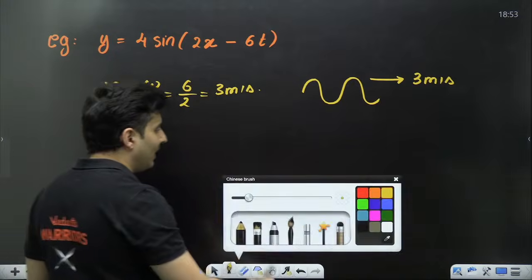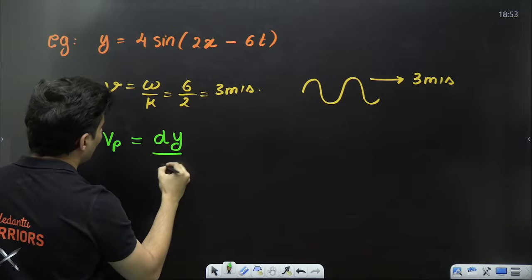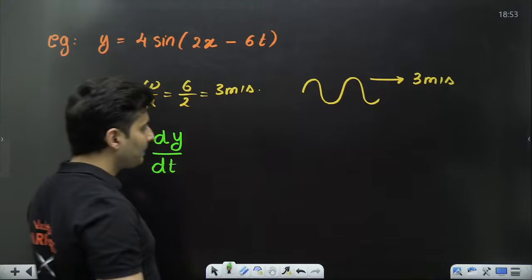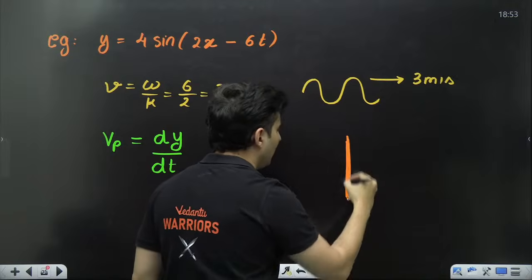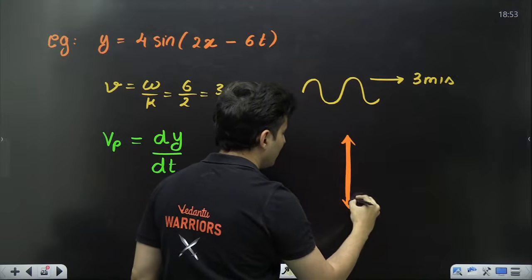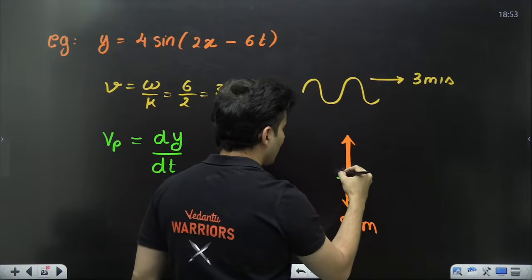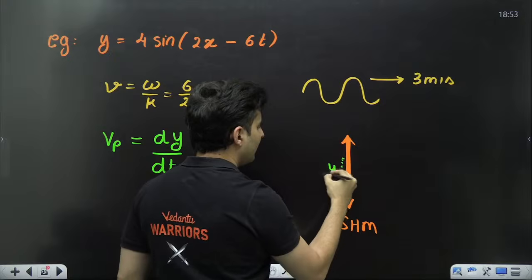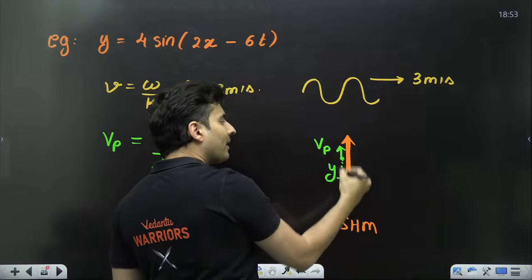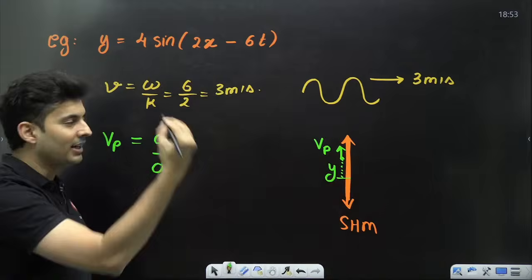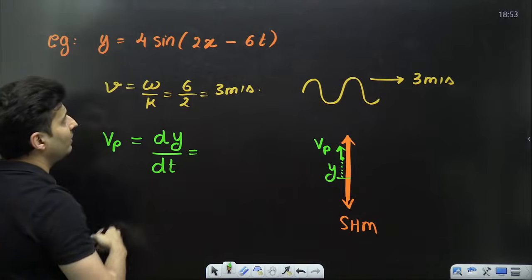So when you find particle speed, my dear students, it's basically differentiating the y coordinate with respect to time. Because the particles are going up and down, just performing simple harmonic motion. At any instant, if a particle is at this y coordinate, the velocity of that particle will be the rate of change of the y coordinate, not the x coordinate. So that will be the derivative of the y coordinate with time.